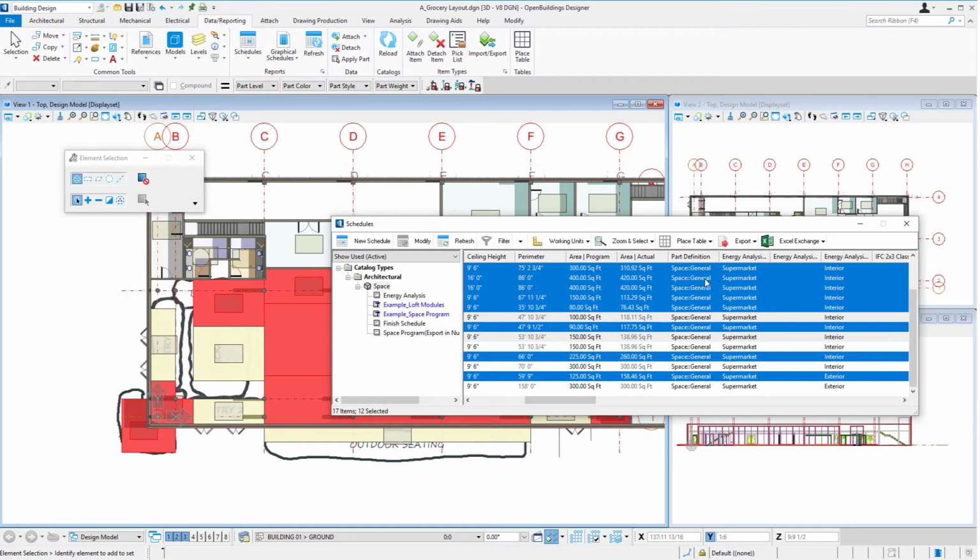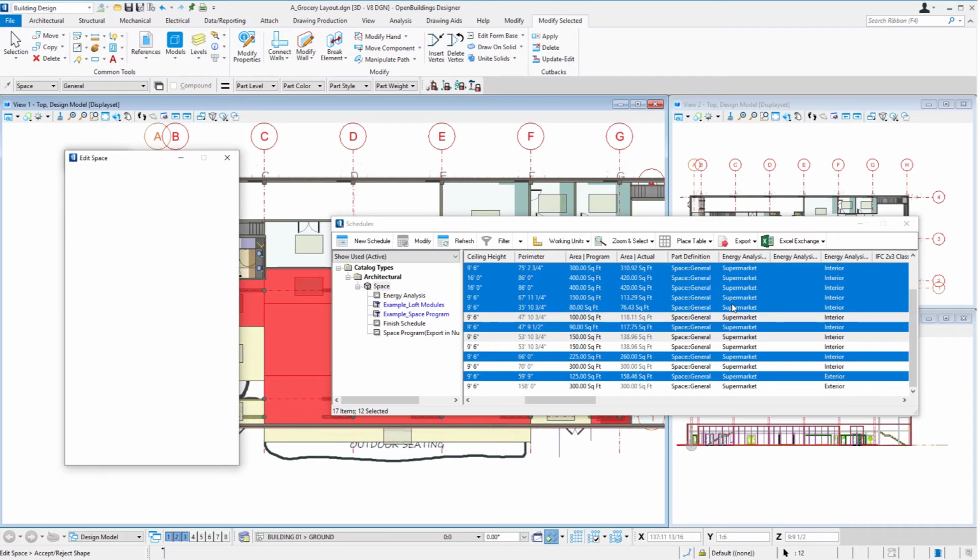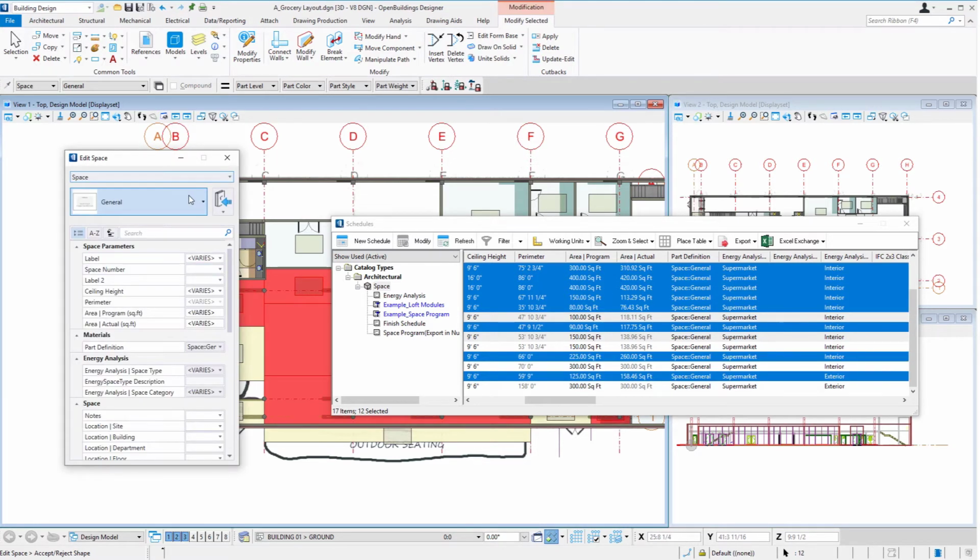To change the part definition, I just come over into that column. I'm going to right click on one of those selected spaces in that column and select Modify Properties. That will open that Edit Space dialog, and the only thing we're going to change is this part definition.